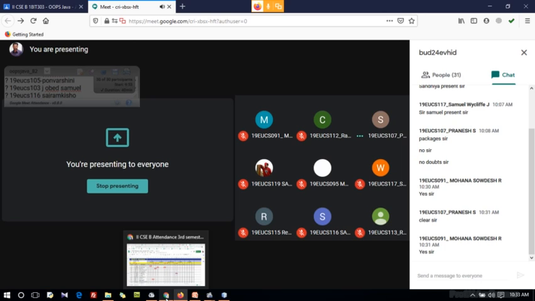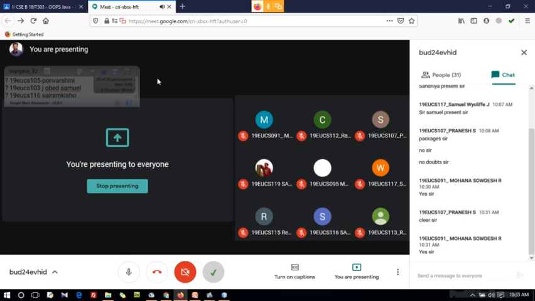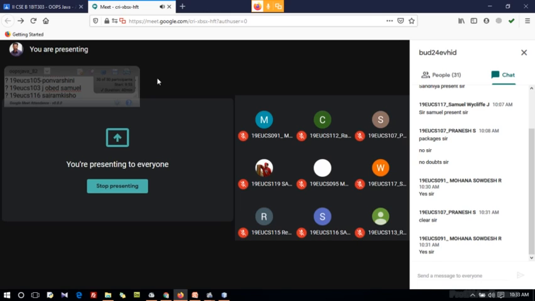Very good. Any other errors, guys? It will show you in the command prompt or in NetBeans, right? In the output window below, it will show some red lines, right?